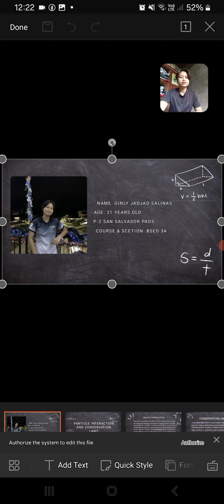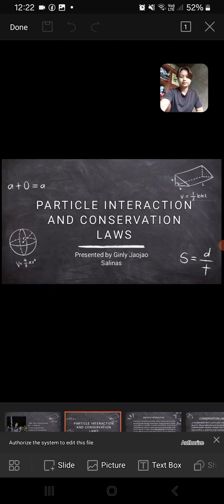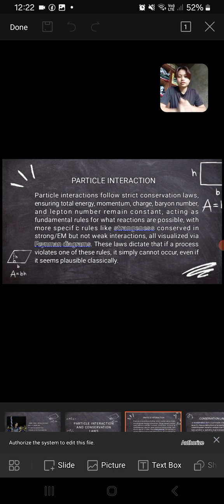So, what is particle interactions? Particle interactions follow strict conservation laws, ensuring total energy, momentum, charge, baryon number, and lepton number remain constant, acting as fundamental rules for what reactions are possible, with more specific rules like strangeness conserved in strong but not weak interactions, all visualized via Feynman diagram.